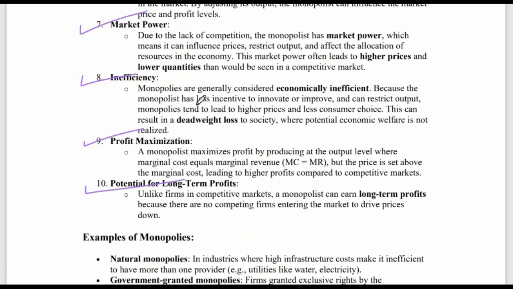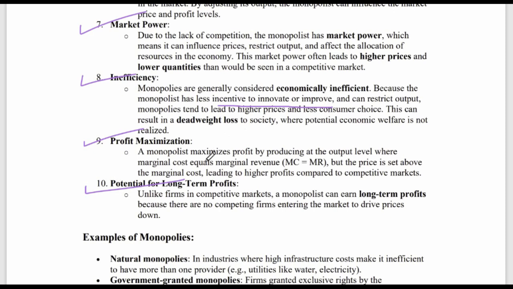This market power often leads to higher prices and lower quality than would be seen in a competitive market. Inefficiencies. Monopolies are generally considered economically inefficient because the monopolist has less incentive to innovate or improve and can restrict output. Monopolies tend to lead to higher prices and less consumer choice. This can result in a deadweight loss to society, where potential economic welfare is not realized.